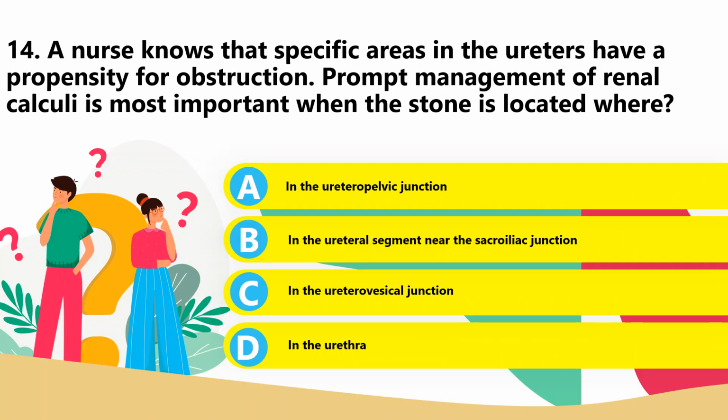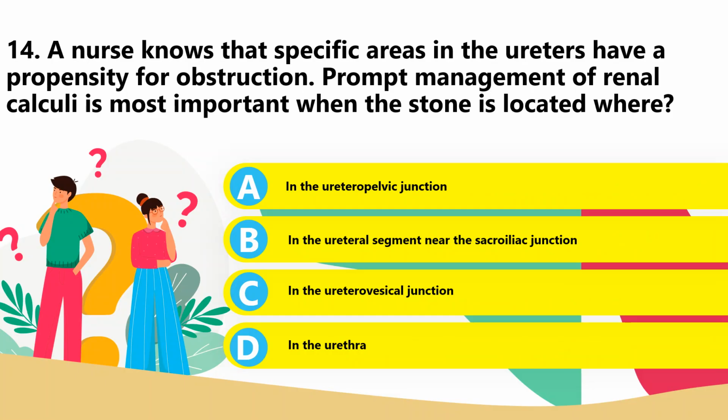D. 14. A nurse knows that specific areas in the ureter have a propensity for obstruction. Prompt management of renal calculi is most important when the stone is located where? A. In the ureteropelvic junction. B. In the ureteral segment near the sacroiliac junction. Or C. In the ureterovesical junction. Or D. In the urethra. Best answer for number 14 is letter A.